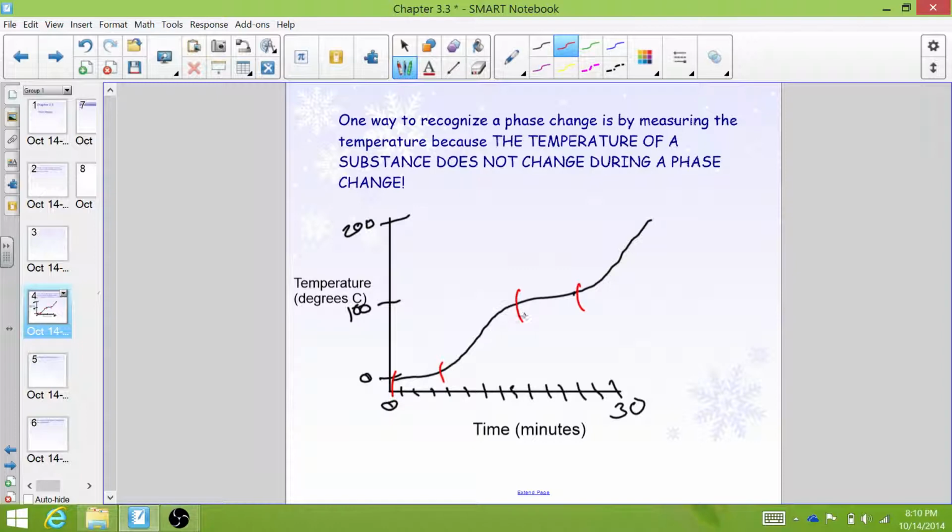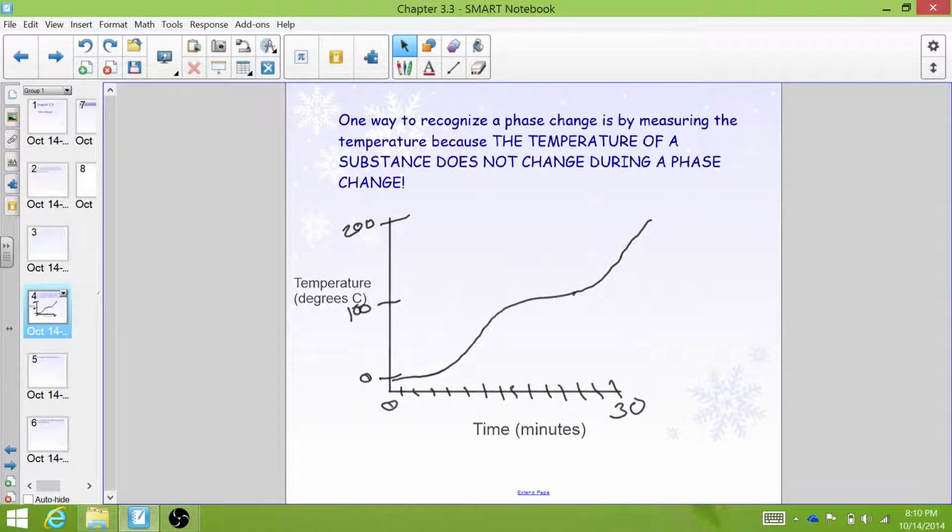This is where the temperature is not increasing anymore. This is boiling. This is where all of the heat that I'm pumping into this system is going to breaking the bonds that are keeping those particles close together in the liquid so that they can fly apart and become a gas. Now, a much clearer picture of this can be seen if I show you a different diagram. This diagram is one you would be likely to see if you were to take data on temperature over time in a phase change lab on yourself.